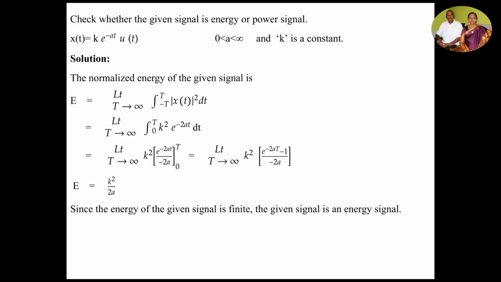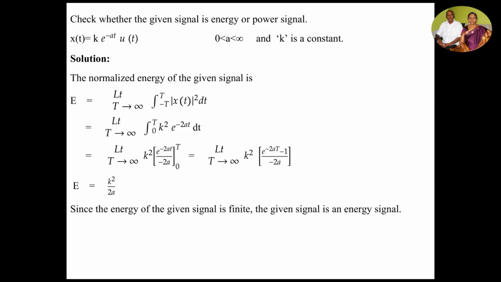Okay, check whether the given signal is an energy or power signal. x(t) = k e^(-at) u(t), where a is finite and k is a constant. a is positive, right? So first we can compute the energy of the given signal.